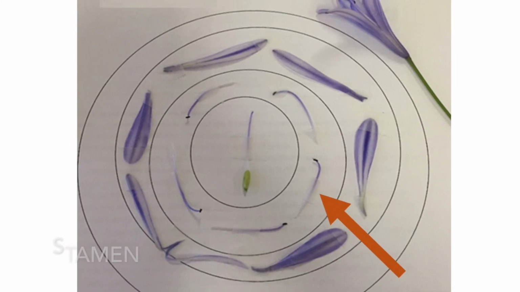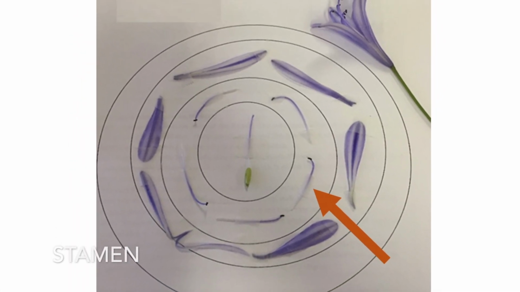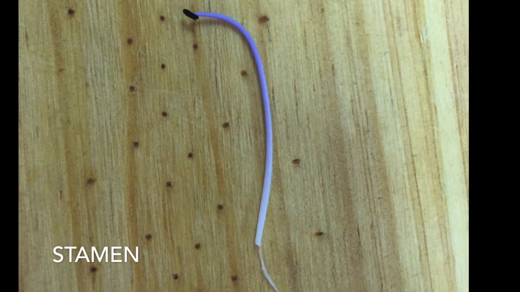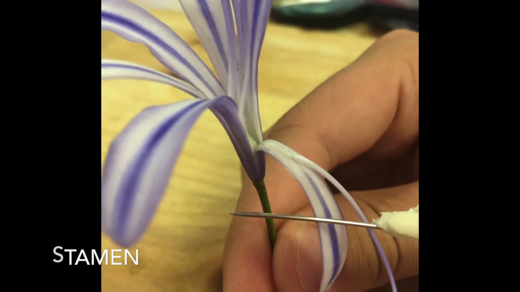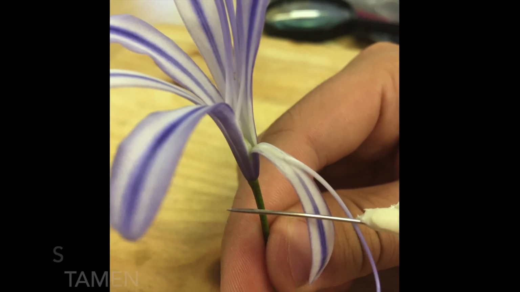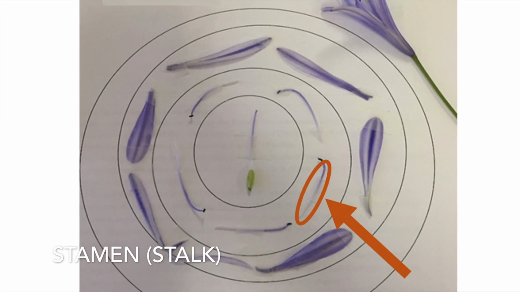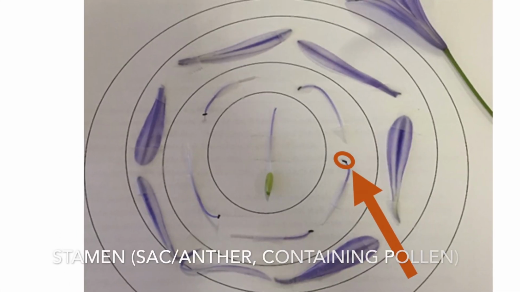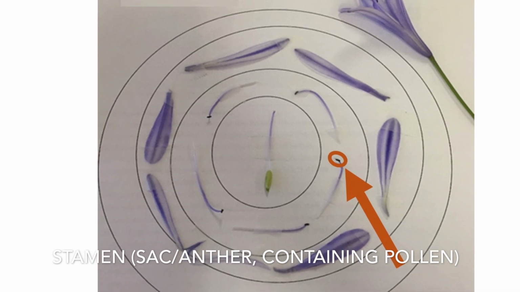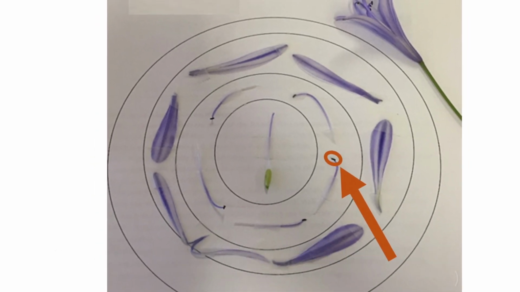The stamen. The stamen is the male reproductive organ. The number of stamens in a certain flower varies according to the type of flower it is. The stamen is inside the flower, protected by the petals. They are very delicate stalks, ending with a small sac, known as the anther. The anther produces thousands of grains of pollen.